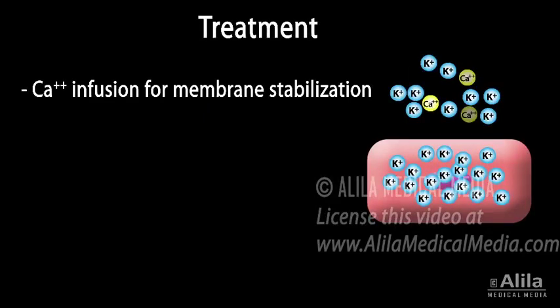Calcium infusion is given to rapidly reverse conduction abnormalities. Calcium antagonizes the effect of potassium at the cellular level, stabilizing membrane potential. However, it does not remove potassium and should not be used in the case of digoxin toxicity.